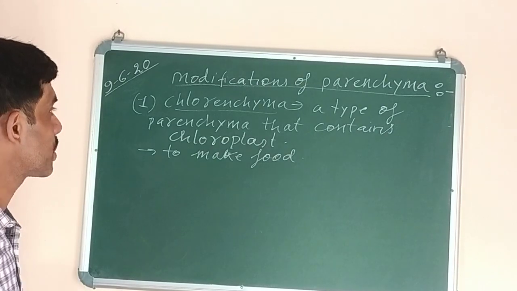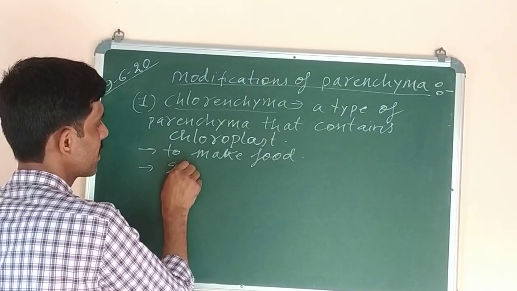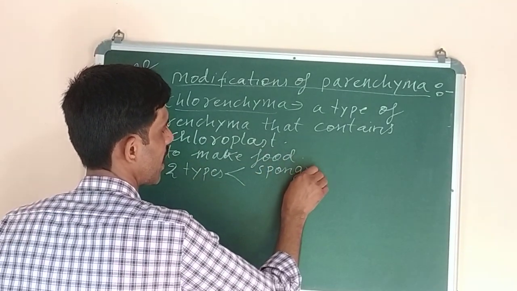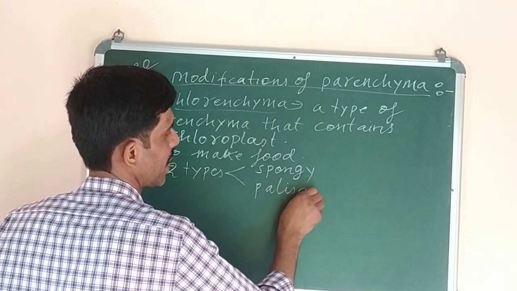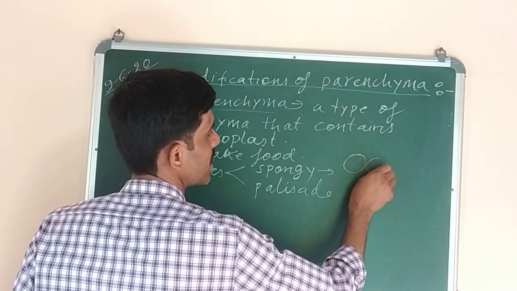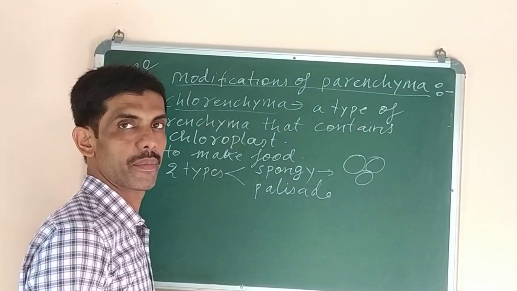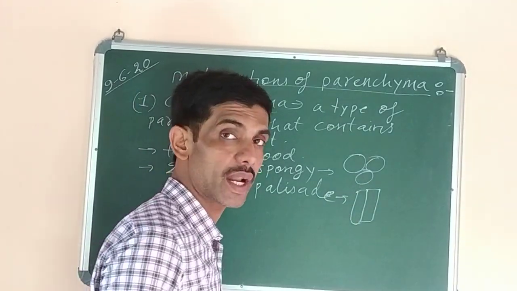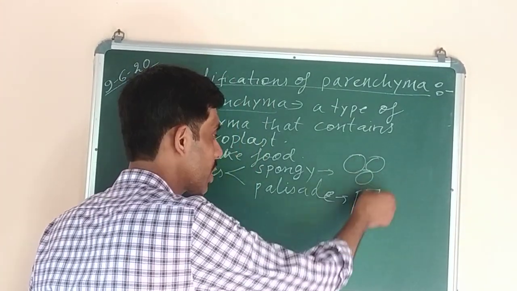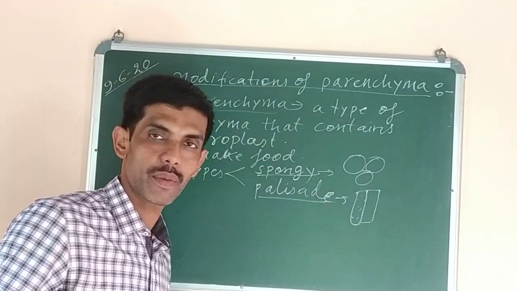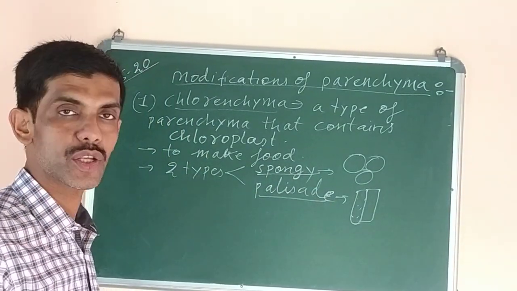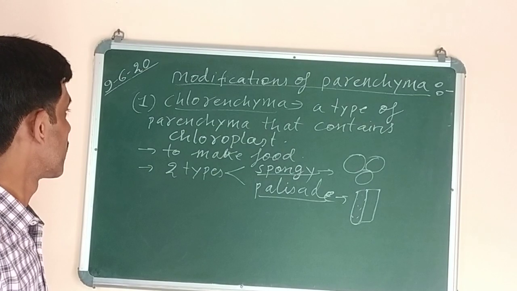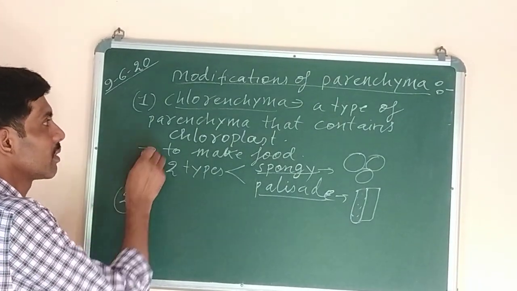And it is divided into two types. So two types of cells are there. What are they? Spongy parenchyma and palisade parenchyma. Spongy parenchyma, as the name suggests, they are spherical or round in shape, whereas palisade parenchyma is the one which is made up of tall columnar pillar-like cells that contain the chloroplast. Both of them, spongy and palisade parenchyma, are found in the mesophyll tissue of the leaves that help in photosynthesis. Okay.